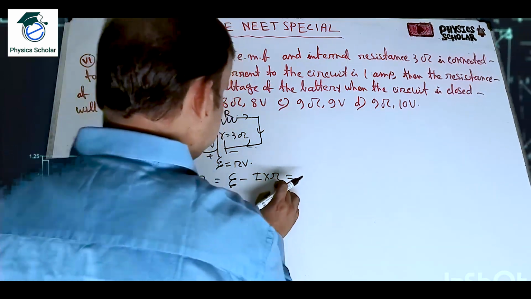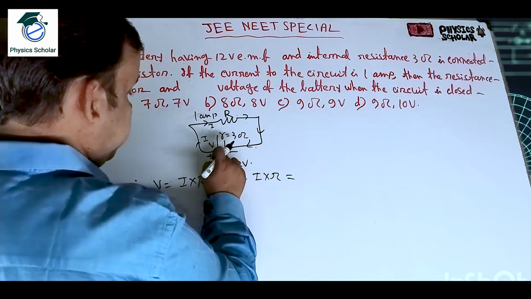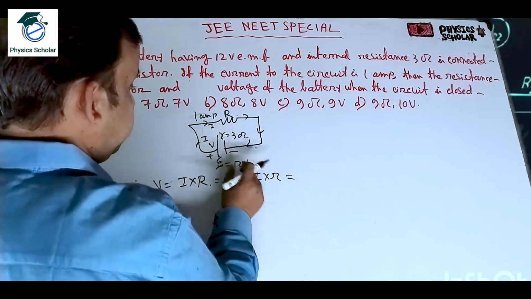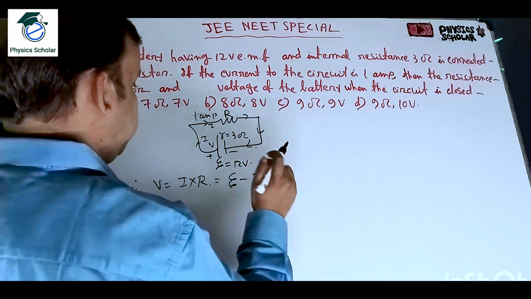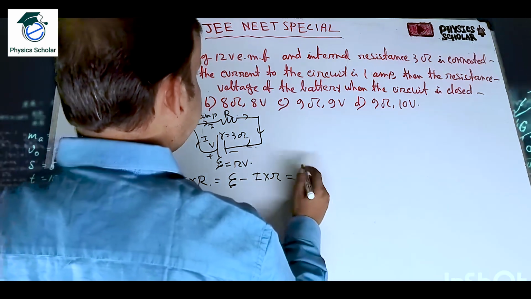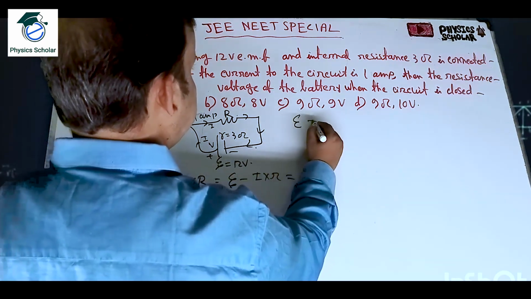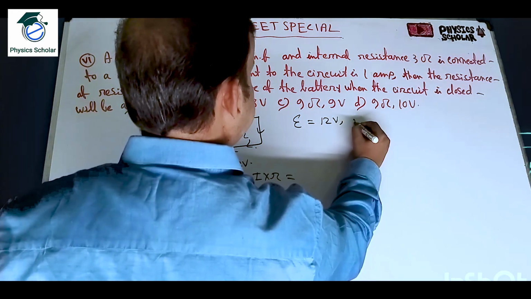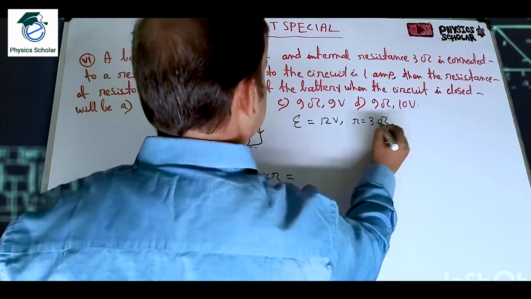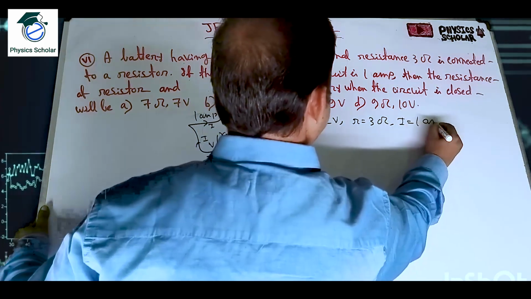Lost volt means the internal resistance. When the current flows, there will be a voltage loss. So when the circuit is closed, the terminal voltage is eta minus I into small r. What is the value of eta? Eta is given as 12 volt. Internal resistance small r is equal to 3 ohms, and I is equal to 1 ampere, which is already given.